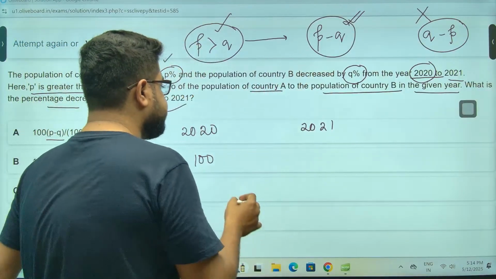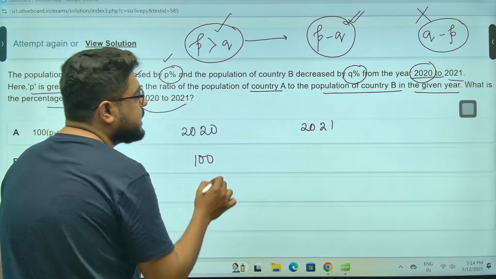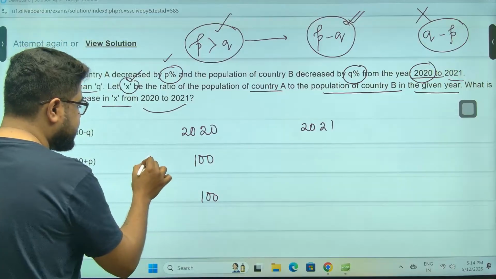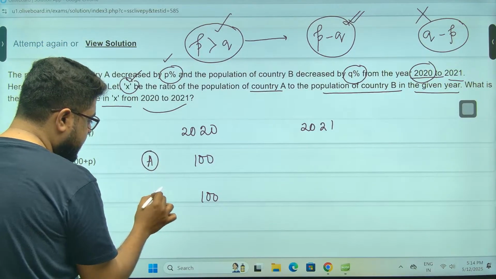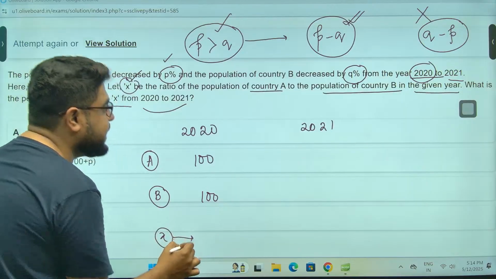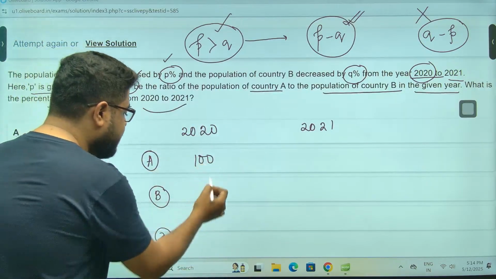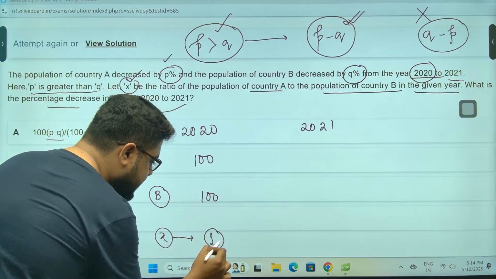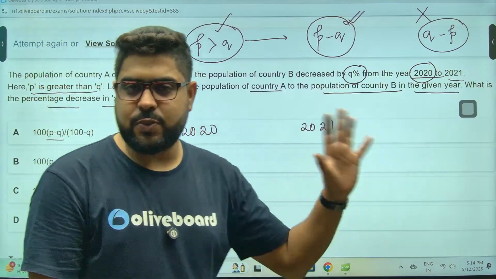So, in country B, and this is country A, this is country B. Both were 100. That means what was the value of X? X is the ratio of these two populations. 100 by 100, that is 1. The value of X was 1.